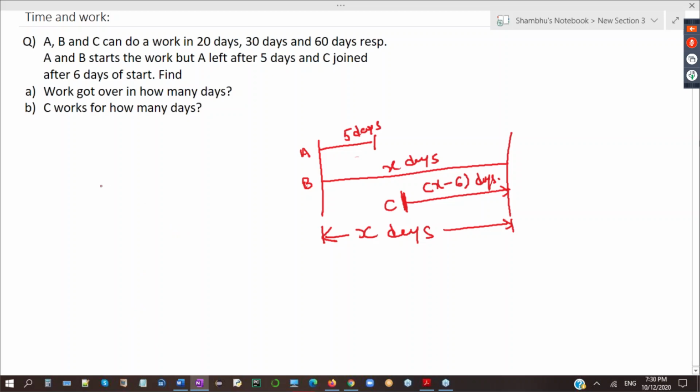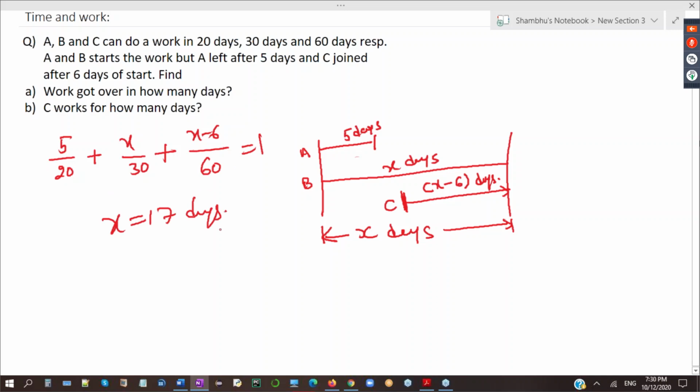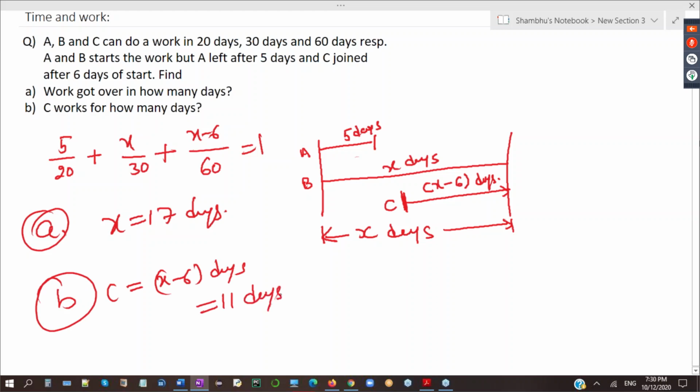Now work done by A, B and C is equals to 1 work. So work done by A is 5 divided by 20 plus work done by B is X by 30 plus work done by C is X minus 6 divided by 60 is equals to 1. You have to simplify this and X will come 17. So work got over in 17 days. Second question, C works for how many days? C works for X minus 6 days, which is 6 days less, so C works for 11 days.